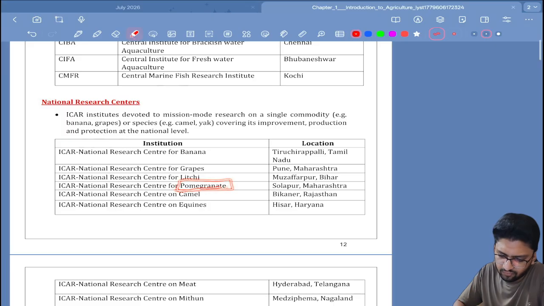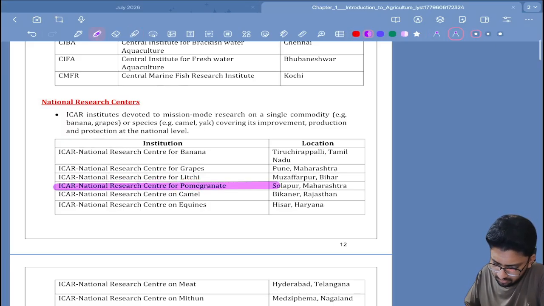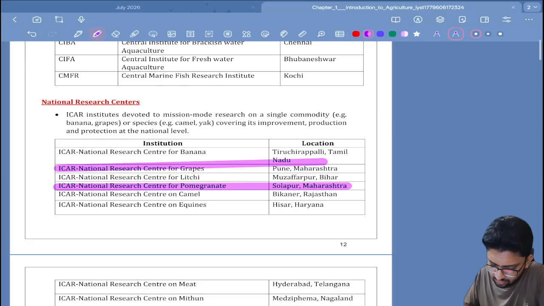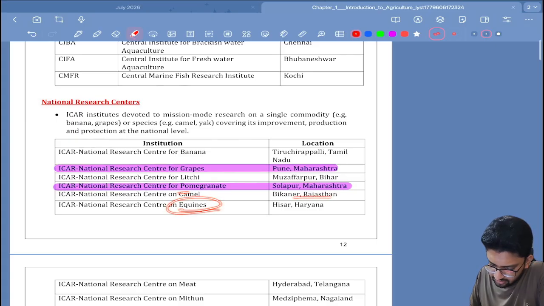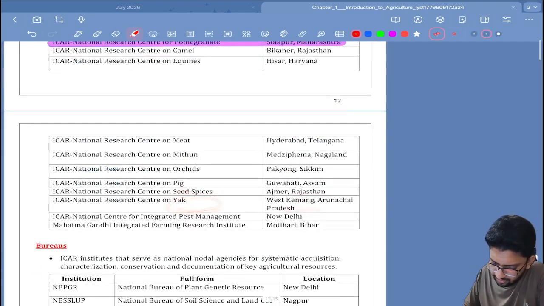Wow, this is nice information. National Center for Pomegranate. So actually, Maharashtra has two, grapes also and pomegranate as well. Camel, Rajasthan. Equines, Hisar, Haryana. Meat, Telangana. Mithun, orchids, pig, yak.